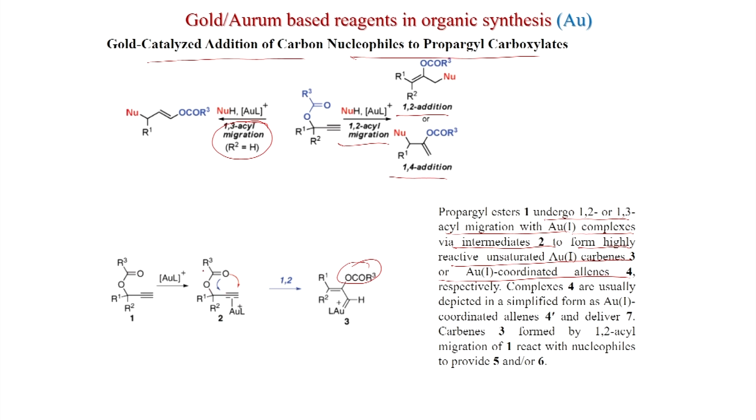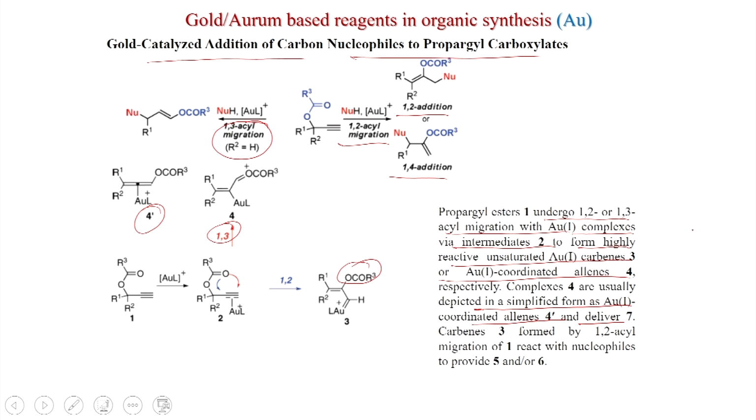So, this has opened, or for 1,3 you can get this 4, which isomerizes to 4 dash actually. Usually depicted similarly as gold coordinated allenes 4 dash, and will deliver 7. So, this will give 7 after nucleophile adds to this. So, nucleophile adds here, and then you get this compound.